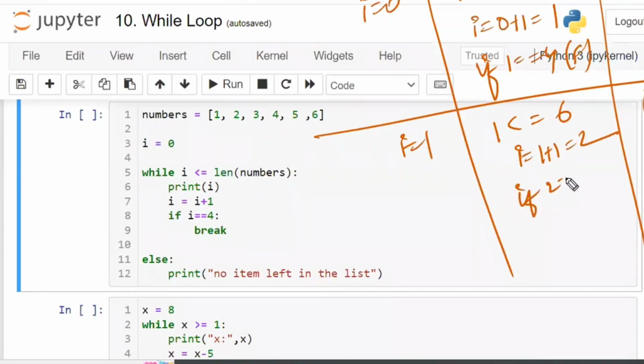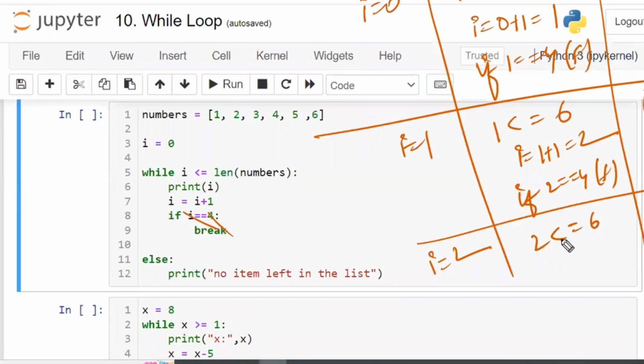If 2 is equal to 4, condition fails, so the if block will not be executed. Next, print 2. I is equal to I plus 1, that is 2 plus 1, 3. 3 is equal to 4?